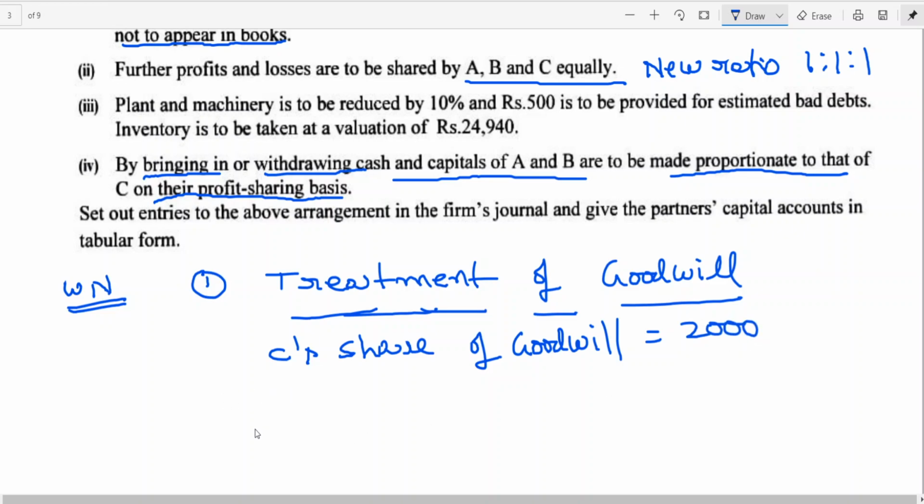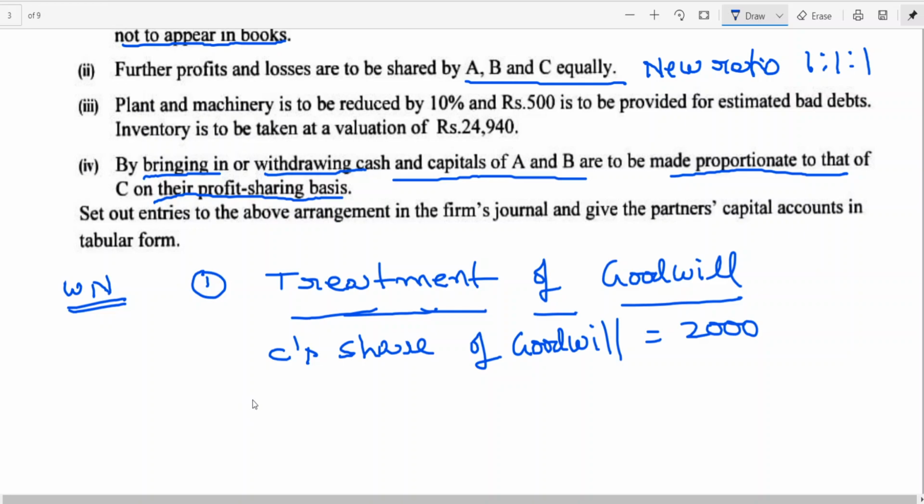I think in yesterday's class I told you, if the new firm goodwill is given and the new profit sharing ratio is given, goodwill can be raised and written off. We can also find out the firm goodwill even if it is not given, on the basis of the new partner. That is what I am explaining today.